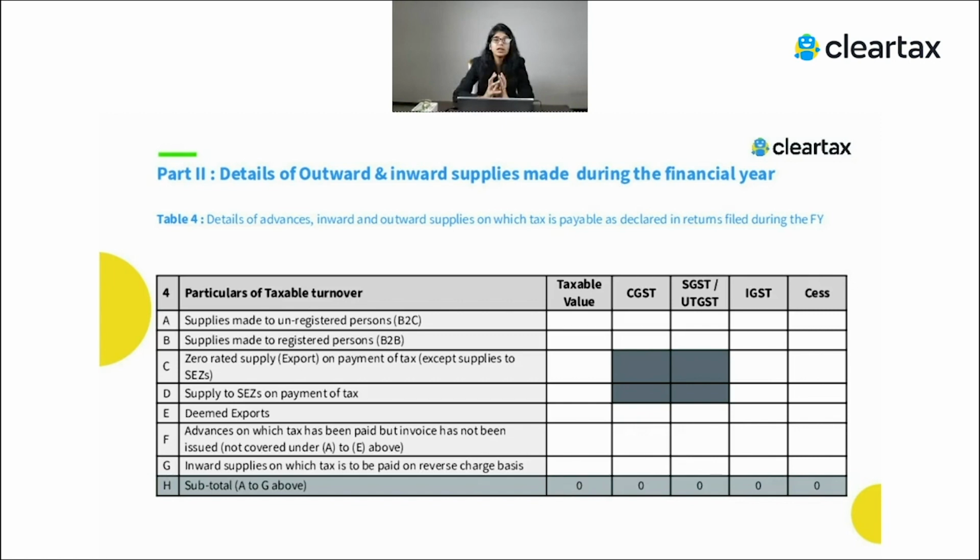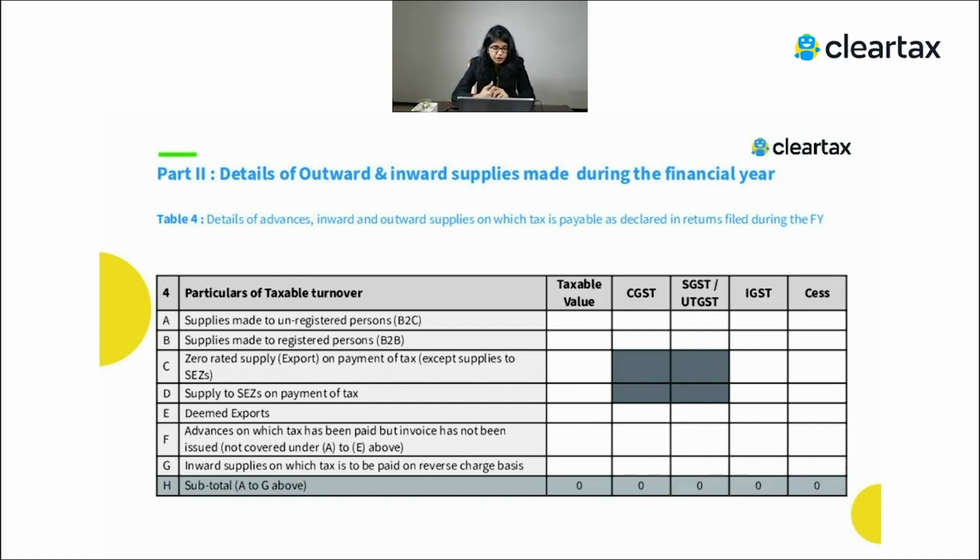Now, another important point: while we are filling this table, just look into your GSTR 3B and then fill this information, because that is the form on the basis of which we actually make the payment to the government. So now if we look into table number 4, we have different sections like supply made to unregistered dealers, supply to registered, zero rated supply, supply to an SEZ. This is the information we have to show while filing your GSTR 9. So outward supply is clear, whether we have to file in table number 4, 10 or 11.